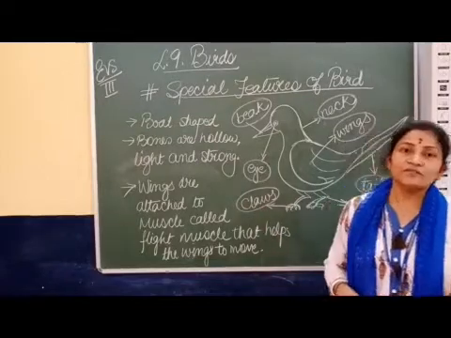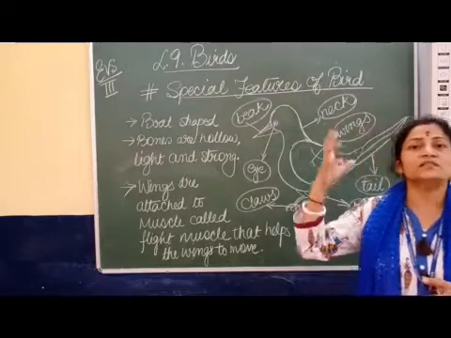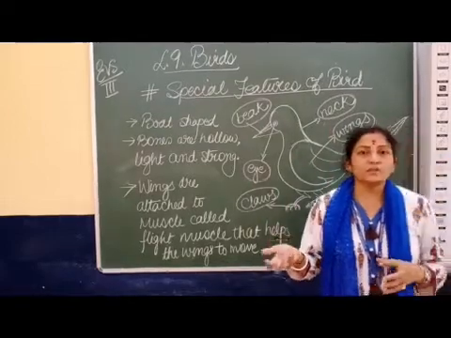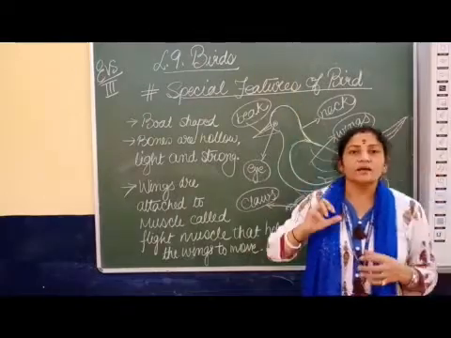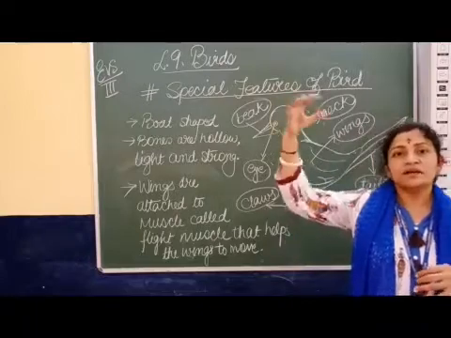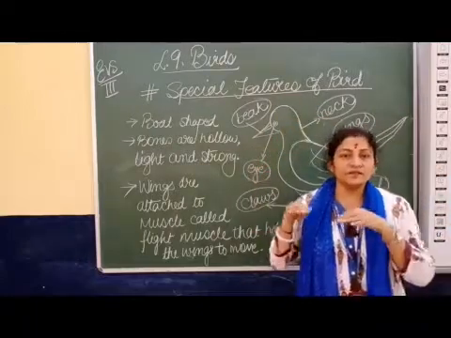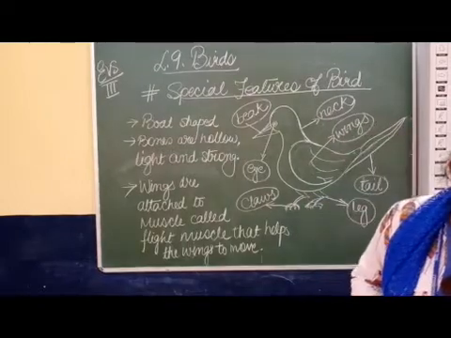Every bird has wings, but every bird does not travel the same distance. The eagle can travel to the highest peak, but the sparrow cannot fly to the highest peak like an eagle. It flies at low height. So that way birds have special features.